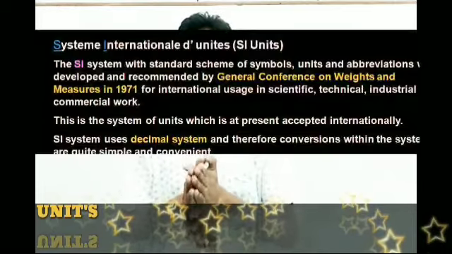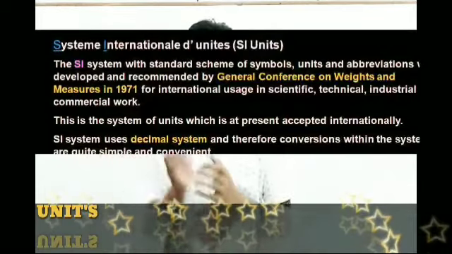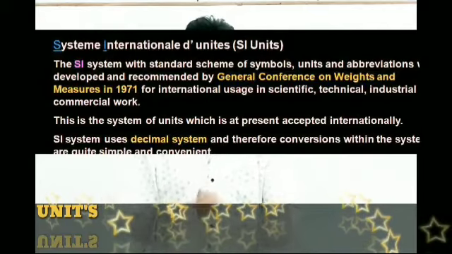The International Bureau of Weights and Measures is a worldwide organization which works on units. It decided to select some units such that they are widely acceptable and we can use them worldwide. These 7 units are known as fundamental units, and they were proposed in 1971.